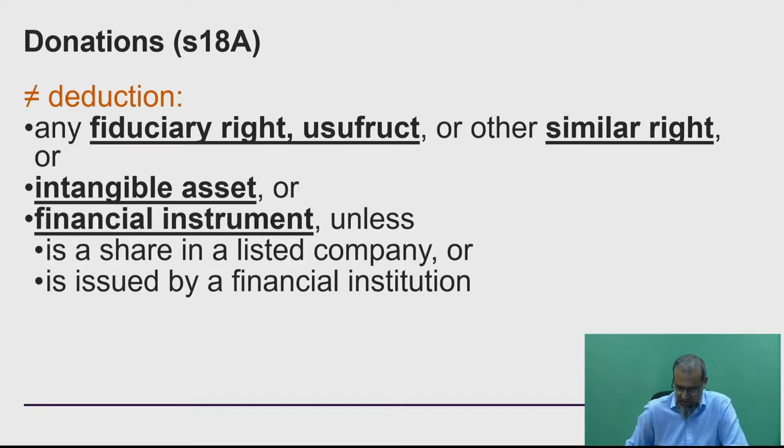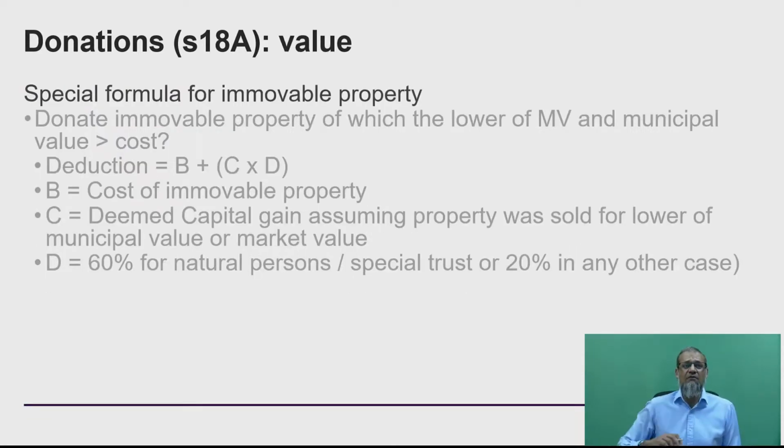Okay, it's not common in practice for entities to actually donate an asset as large as an immovable property to a PBO. When it does happen, it's a rare instance, but if it does happen, just know that there's a special rule sitting in Section 18A to calculate the value, and know where to find it, and once you've found it, you will be able to quickly apply it accordingly. It's a simple rule. It's a formula that basically sits in Section 18A.